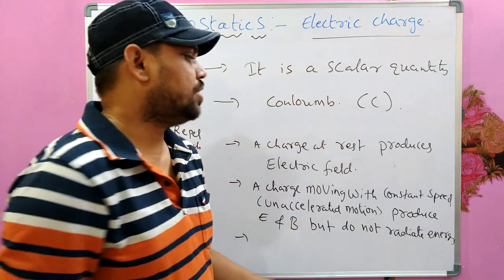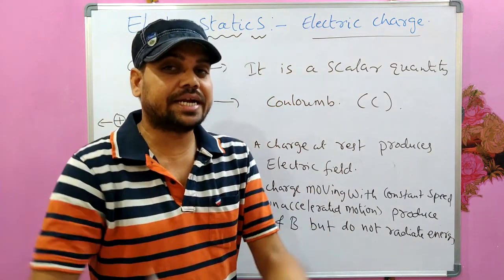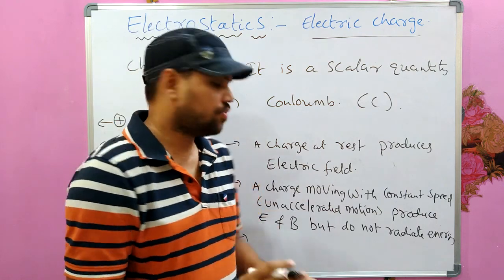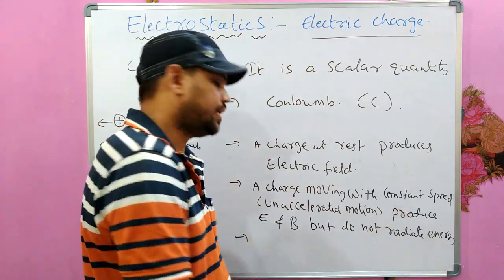A charge which is in accelerated motion, moving with not constant speed, the speed is changing every time.